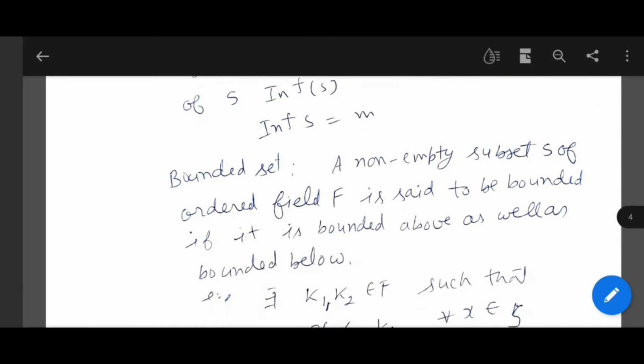Now what is bounded set? A non-empty subset S of ordered field F is said to be bounded if it is bounded above as well as bounded below.